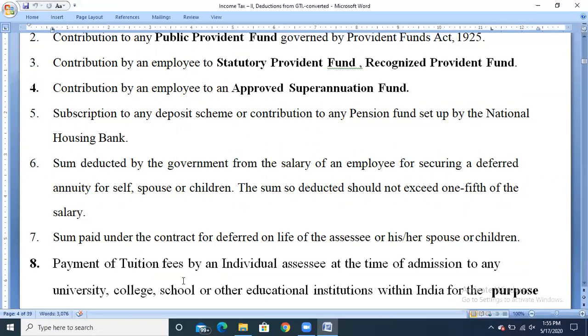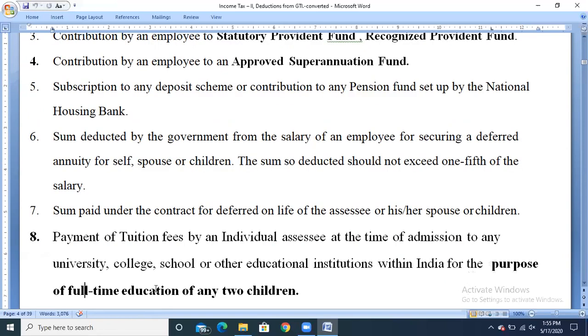Next, payment of tuition fees by an individual assessee at the time of admission to any university, college, school, or other educational institution within India for the purpose of full-time education of any two children.